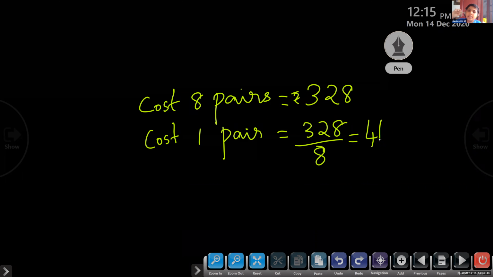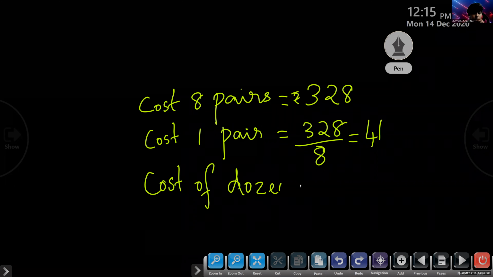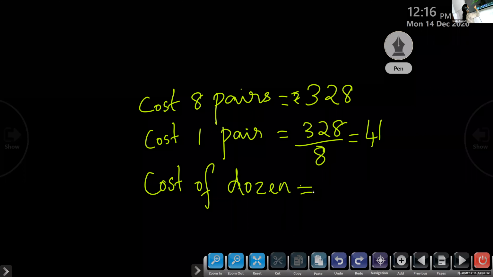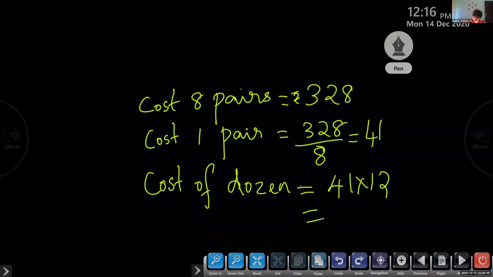Okay, we should find the dozen. Dozen means 12 pairs. So cost of 1 dozen is equal to 41 into 12. Excuse me, ma'am, the time is going to be over. Okay. We are also going to finish. So what's the answer? 41 times 12. 492.